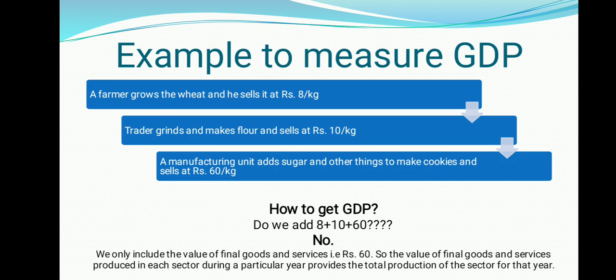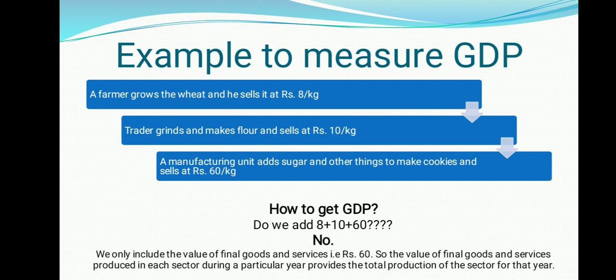I have taught this with an example. Let us recall this example: how to measure GDP? I gave you an example of a farmer. Since we know that our primary sector is also called agriculture, naturally again and again we have to talk about the farmers. So a farmer grows wheat and sells it at rupees 8.